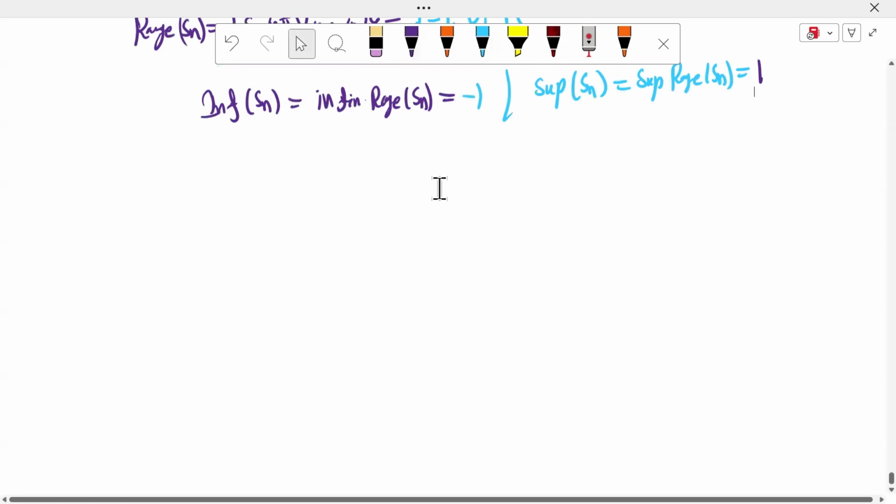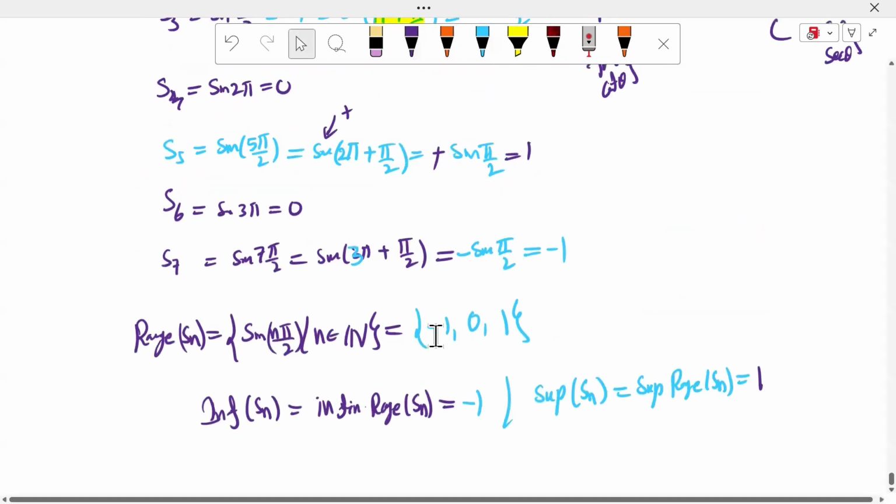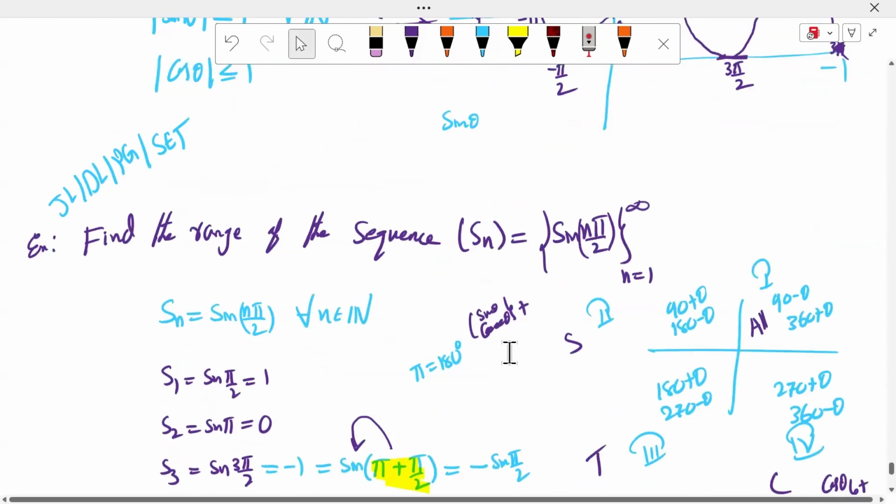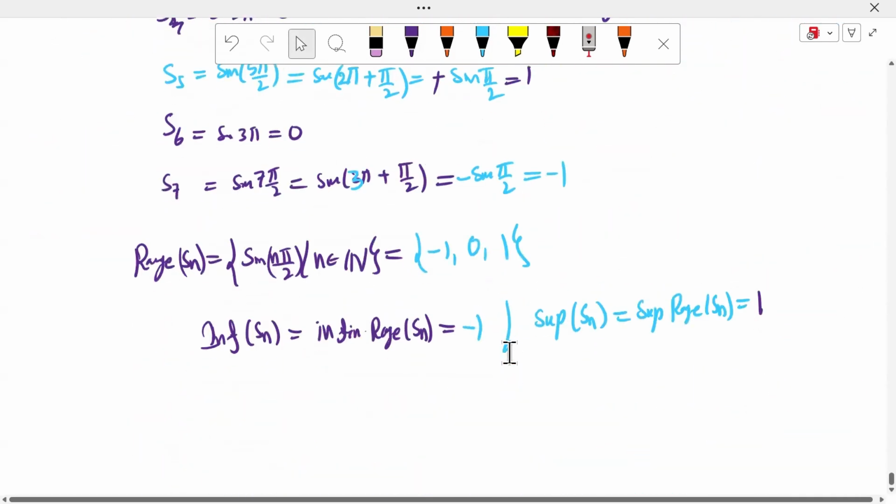Next question: finite sequence and infinite sequence. Is this sequence finite or infinite? What is the range here? Finite or infinite? Finite. That sequence is a finite sequence. Is it clear, sir? Okay, sir.